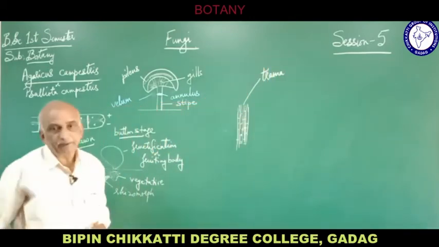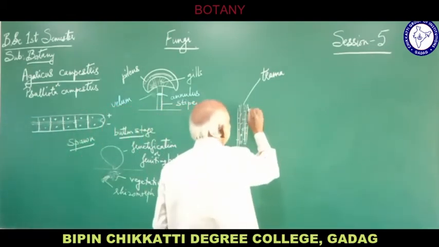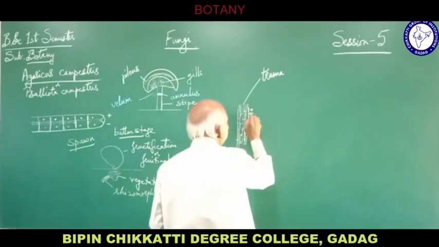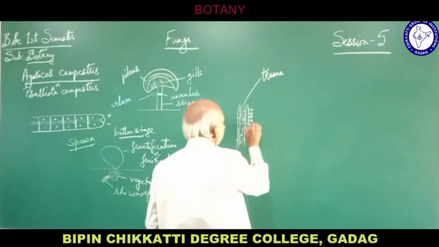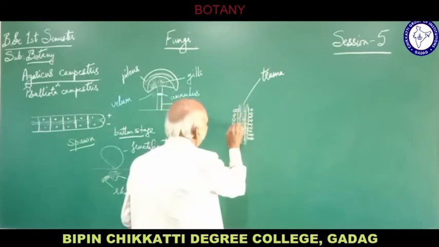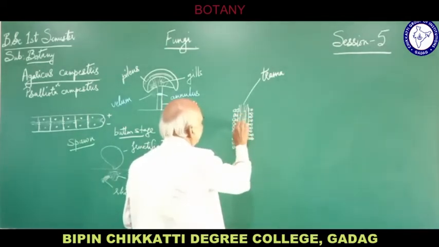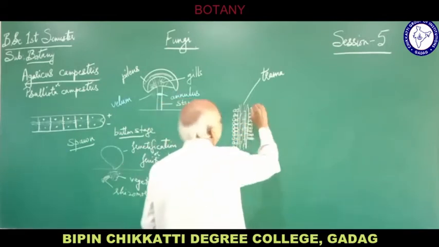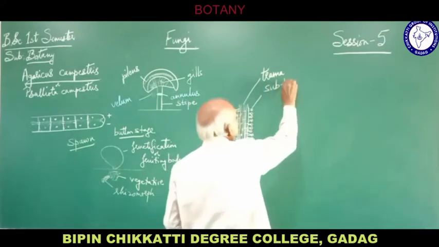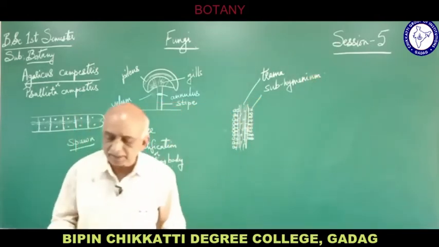From this central region, the trama, there are structures which are round, circular shaped cells. So these are the hyphae which are originating like this. These form a layer of cells originating from the trama. This layer of cells is called the subhymenium. So the subhymenium is a layer of circular shaped cells.